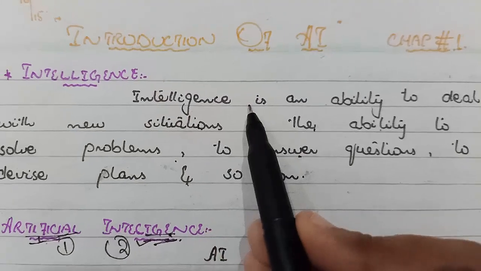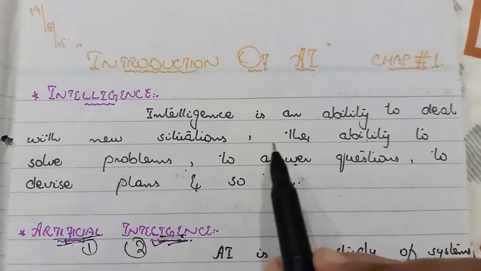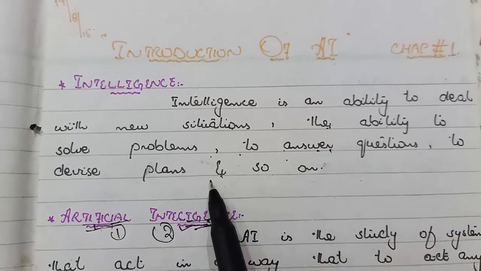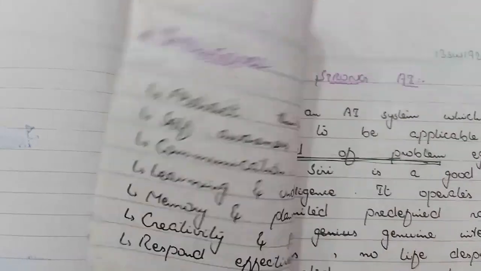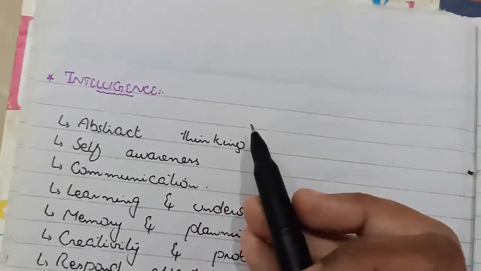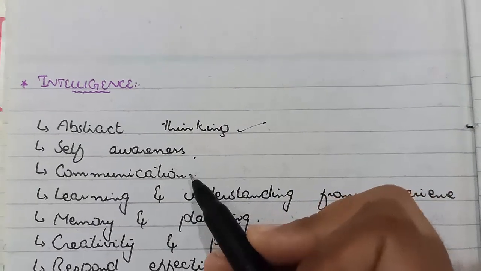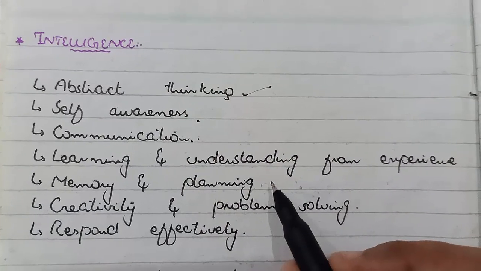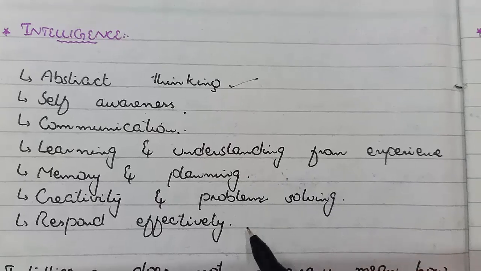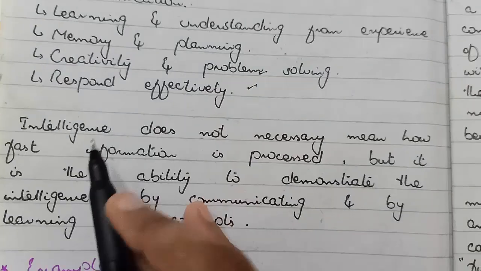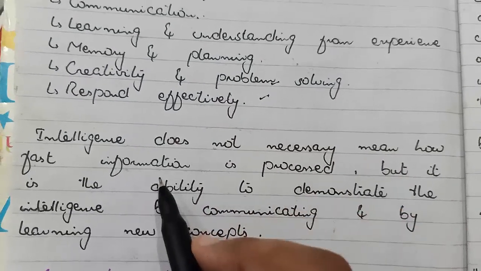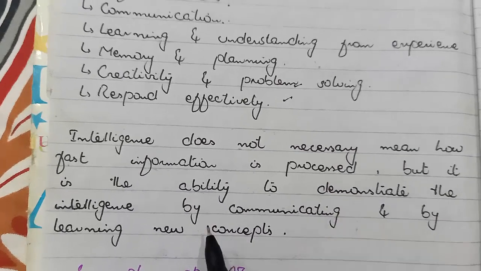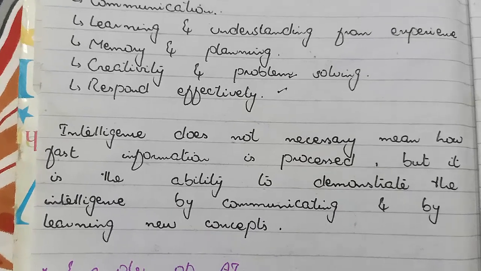So intelligence is an ability to deal with new situations, the ability to solve problems and to answer questions and to devise plans and so on. Intelligence can also be termed as abstract thinking, self-awareness, communication, learning and understanding from experiences, memory and planning, creativity and problem solving, and responds effectively. Intelligence does not necessarily mean how fast information is processed, but it is the ability to demonstrate intelligence by communicating and by learning new concepts.